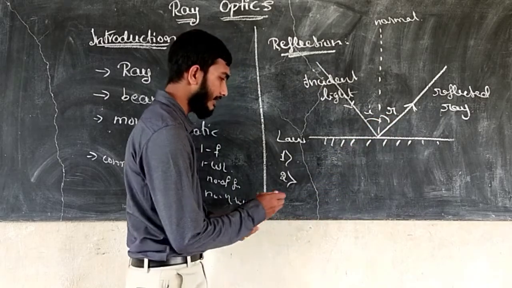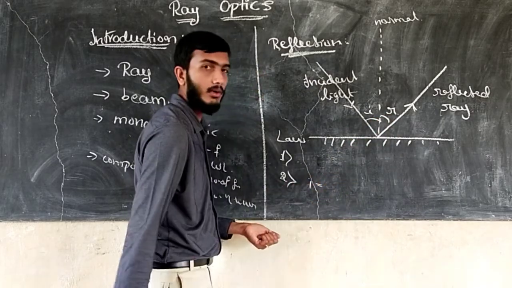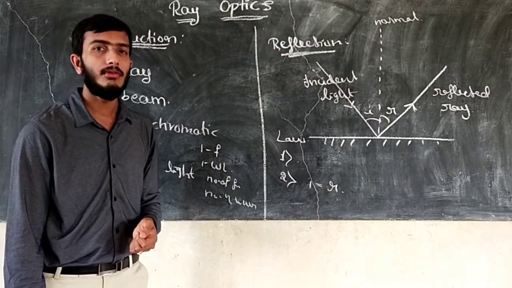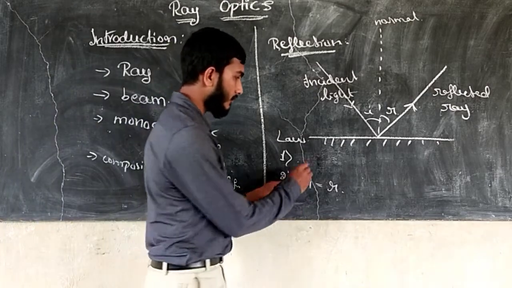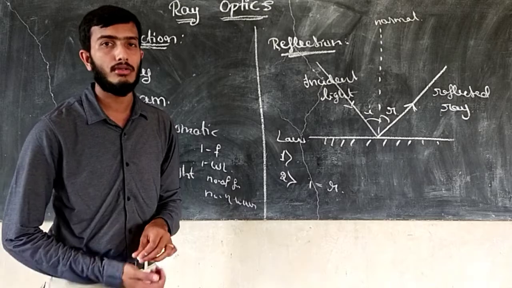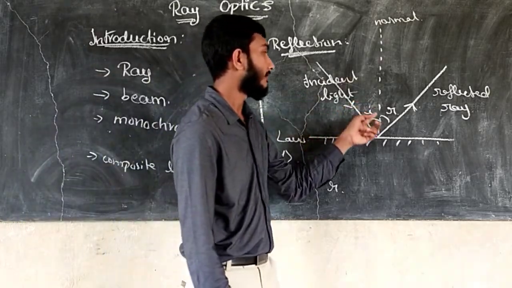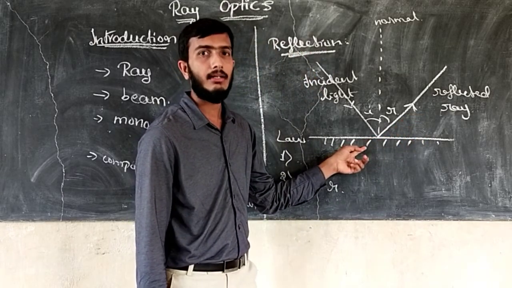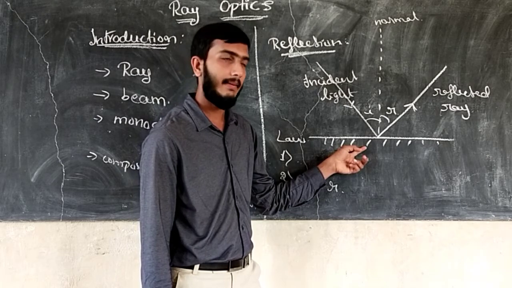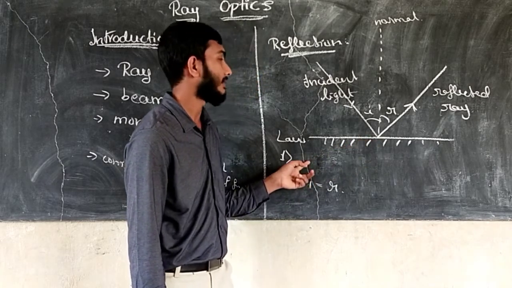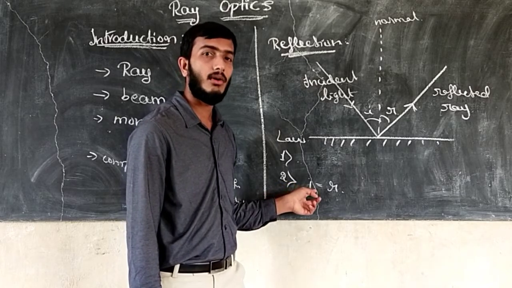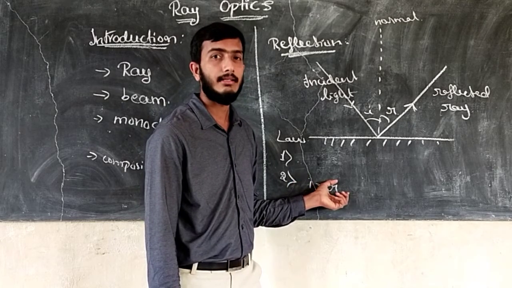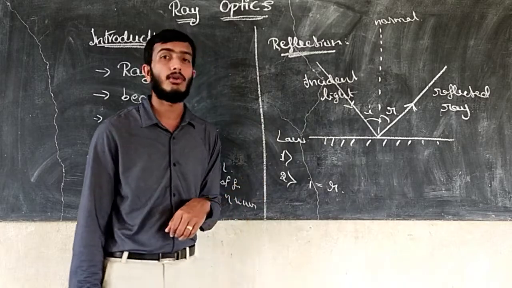So here the second law is the angle of incidence is equal to the angle of reflection. So these are the two laws of reflection. The first one is that the incident ray, reflected ray and normal drawn at the same point lie in the same plane. The second one is that the angle of incidence is equal to the angle of reflection.